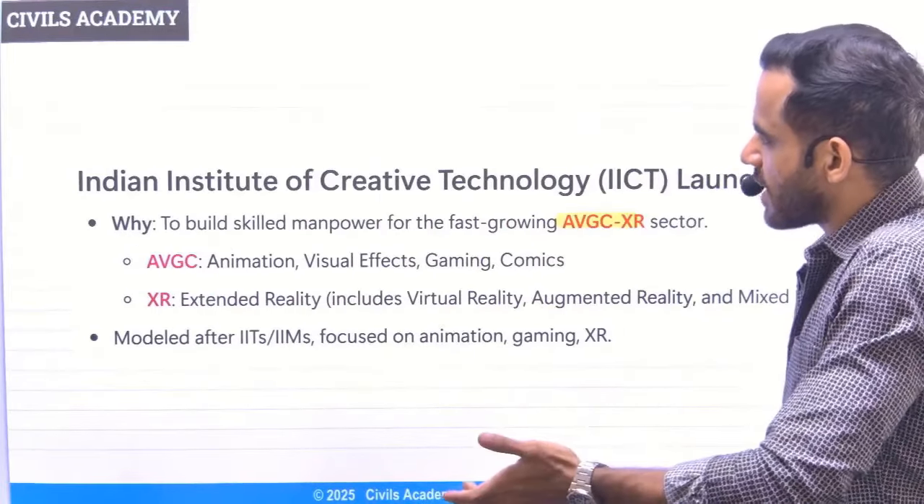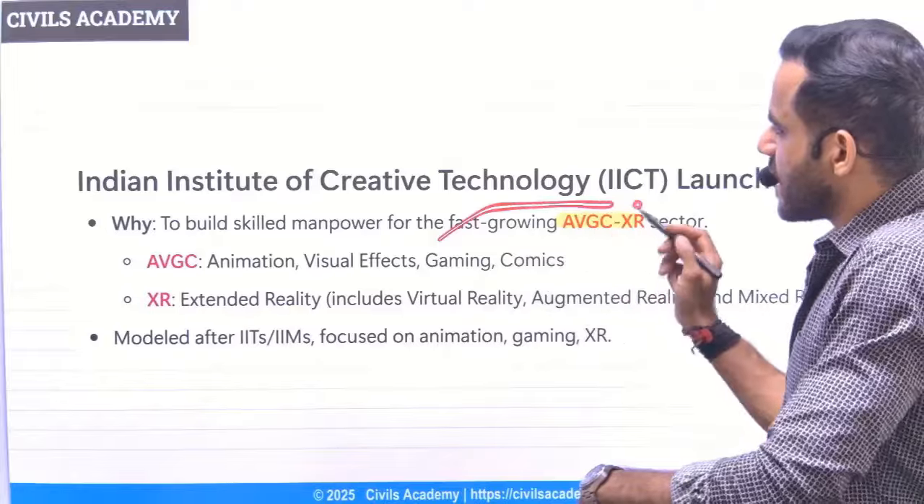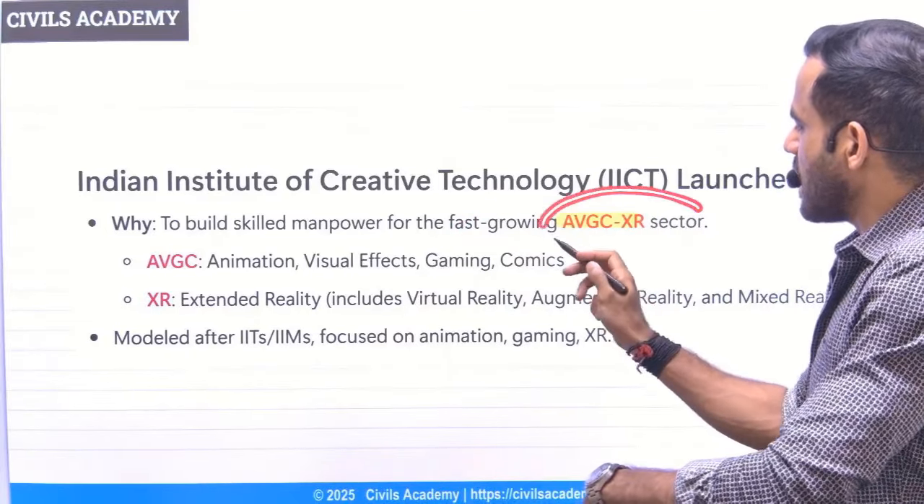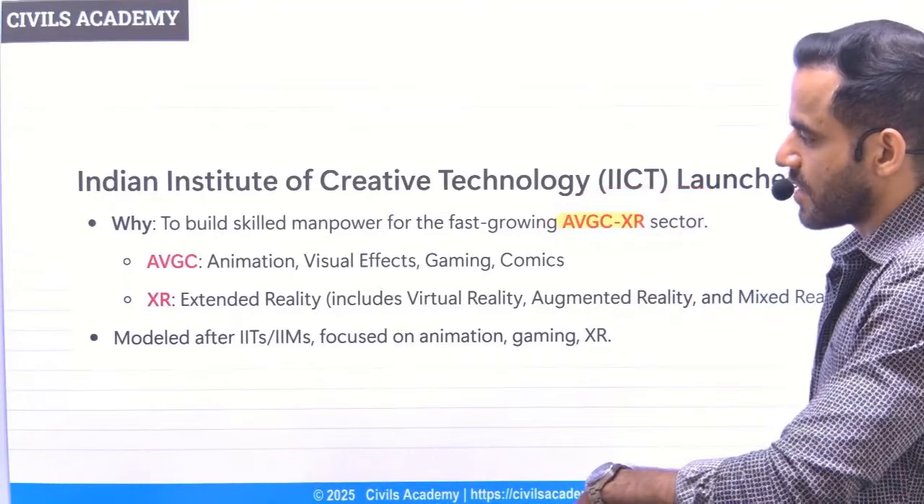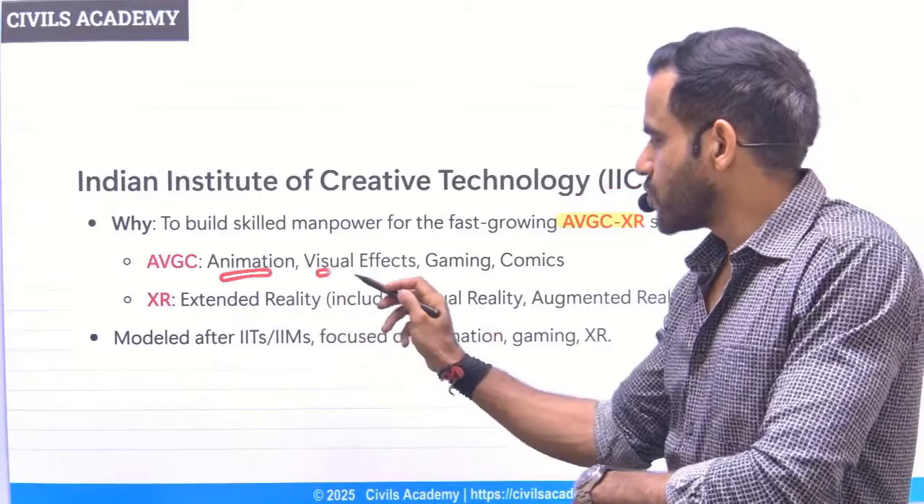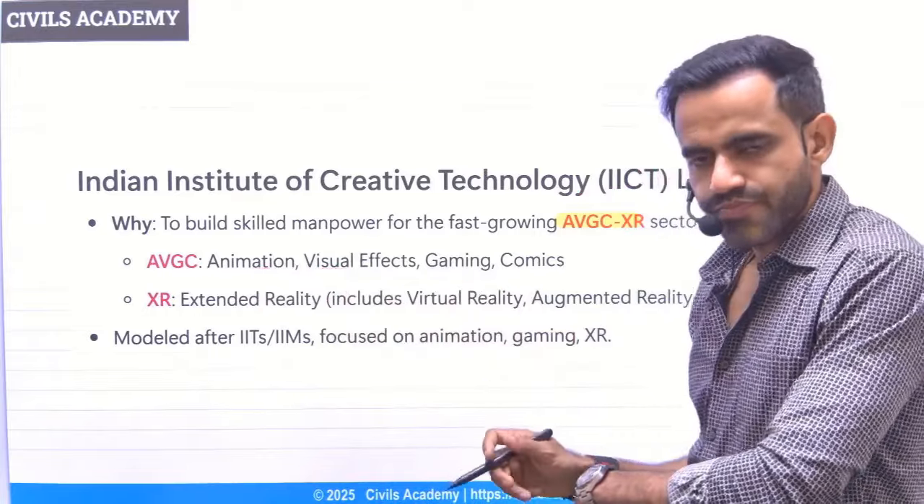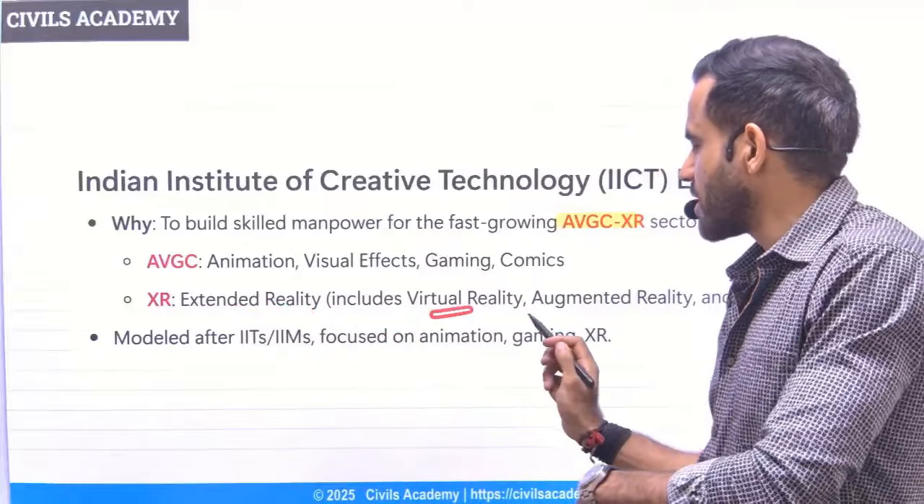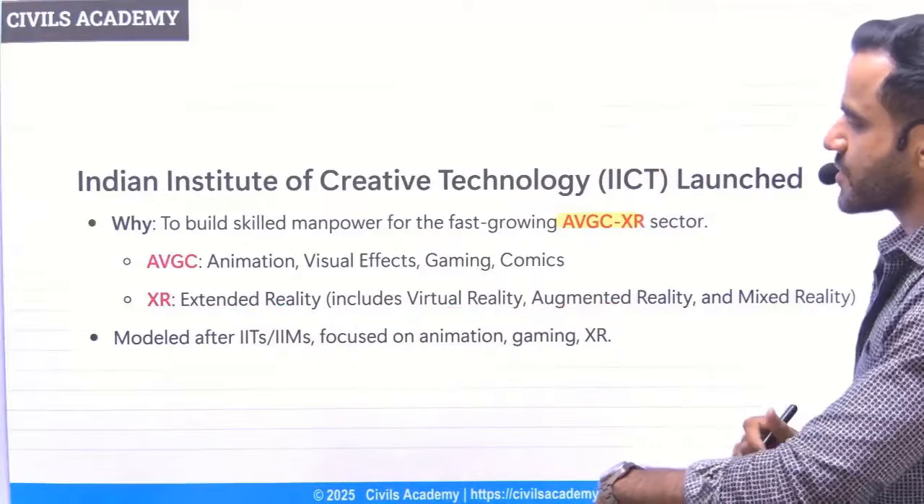And that is going to be our last topic. This IICT has been launched. This is going to help in the growth of AVGC XR sector. Now, this full form can be asked. What is AVGC? It is animation, visual effect, gaming and comics. What is XR? It is extended reality. That simply means virtual reality, augmented reality, and mixed reality.